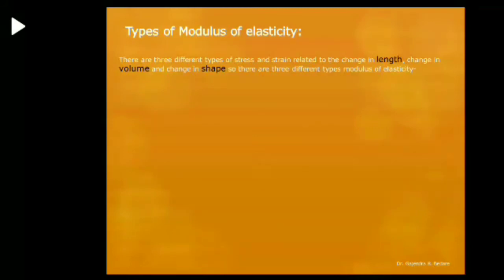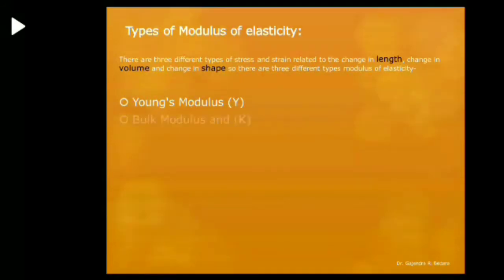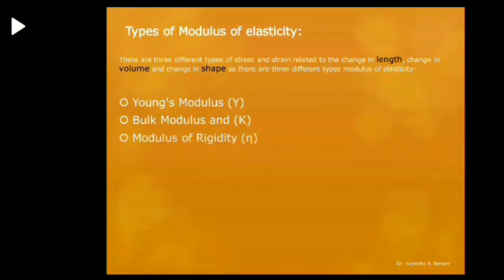Again, there are three types of modulus of elasticity, similar to stress and strain. There are three different types of stress and strain related to the change in length, change in volume, and change in shape. So there are three different types of modulus of elasticity. The first one is Young's modulus. The second one is bulk modulus, and the third is modulus of rigidity.